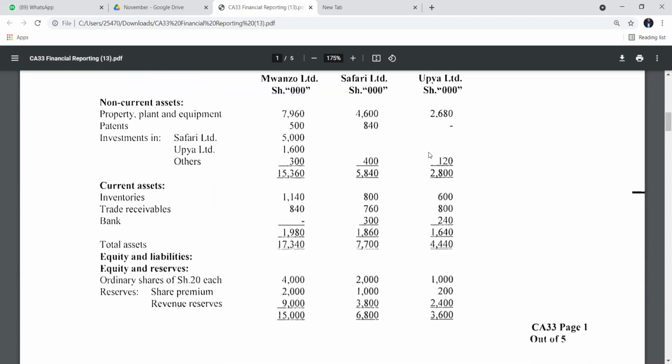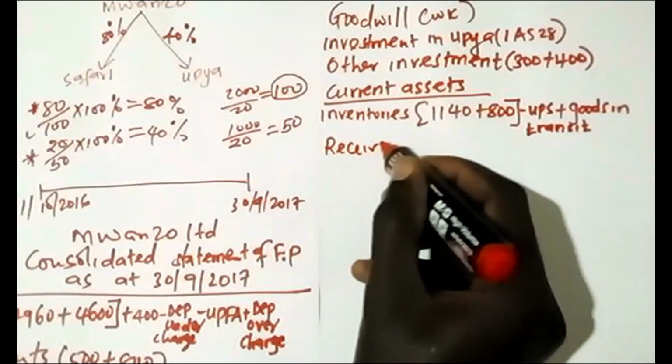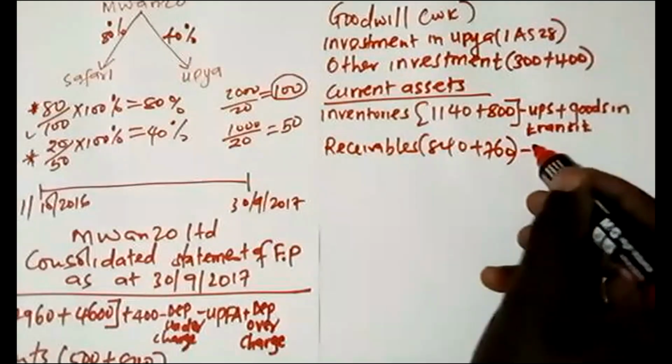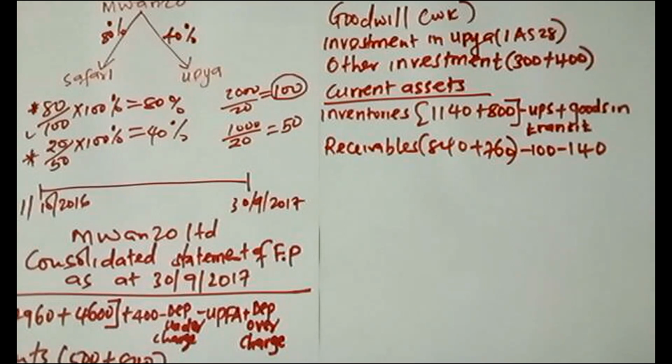Then after that, we have trade receivables, 840 and 760. So we have to minus 100 and we have to minus 140. So why am I minusing 100? 100 was concerning an invoice which was processed and has not been recorded. So since it was processed, they have to pay. So we reduce our receivables, and at the same time we will reduce our profit. So that is how we record it. It was an invoice which was processed and which was not recorded.